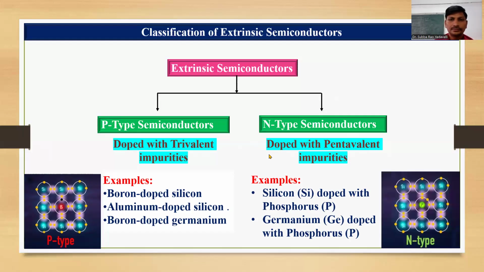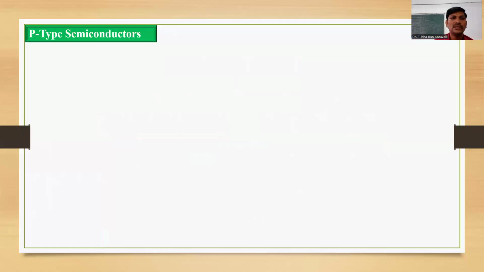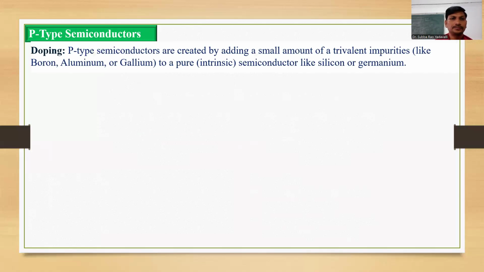Now coming to the first one, P-type semiconductors. We already know P-type semiconductors are formed by the addition of trivalent impurities to the pure semiconducting material. Here the trivalent impurities are boron, aluminum or gallium.